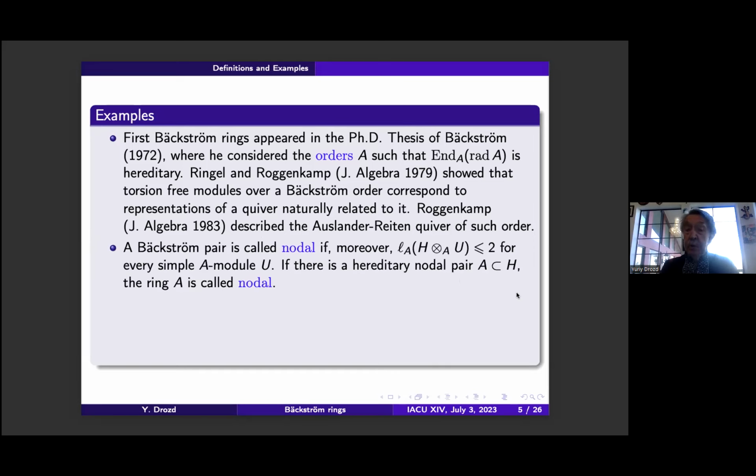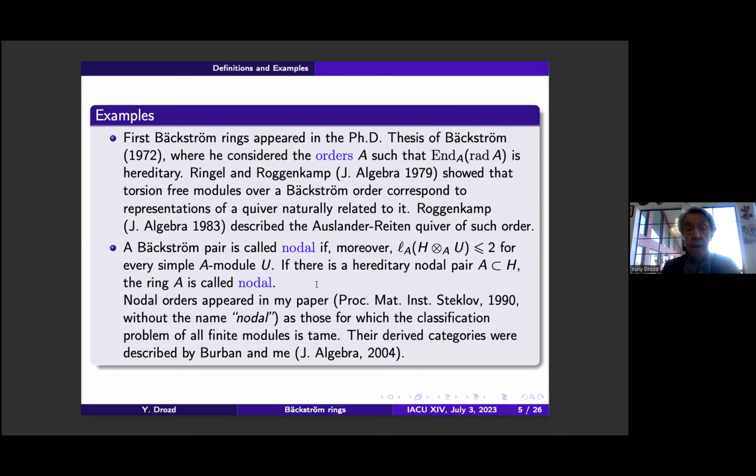A pair is called nodal if, moreover, the length of the tensor product of any simple A-module with H is at most 2, length of A. And if there is a hereditary nodal pair A, H, then the ring A is called nodal. Nodal orders appeared in my work when I considered the rings such that the classification problem for all finite modules is tame.